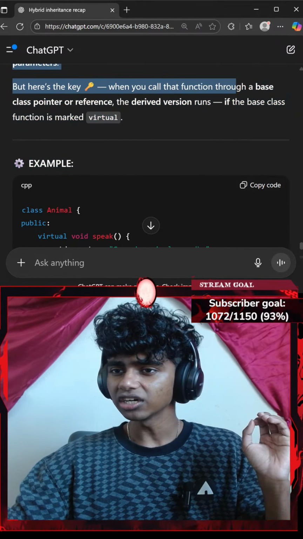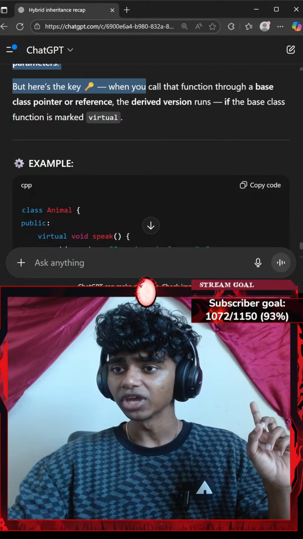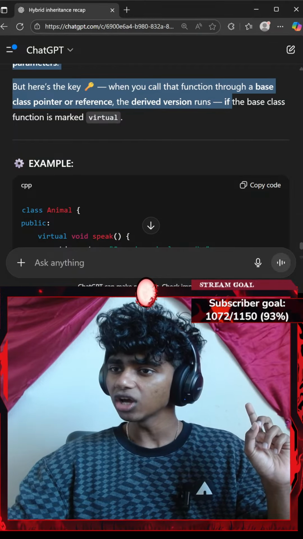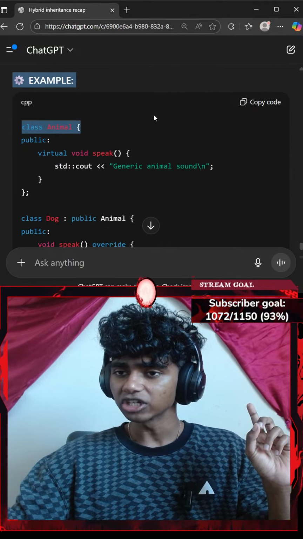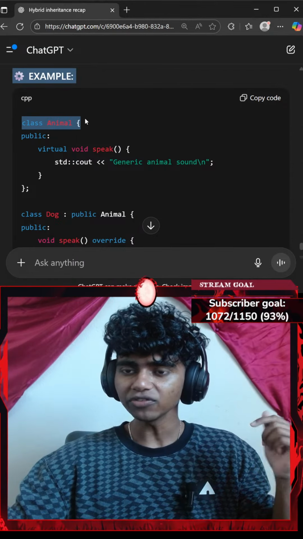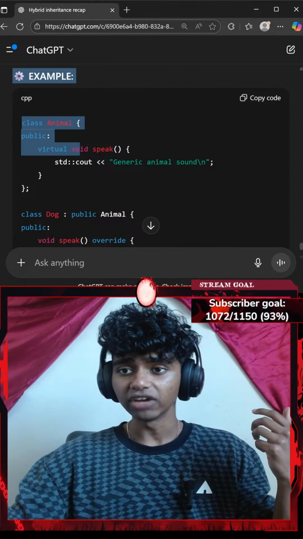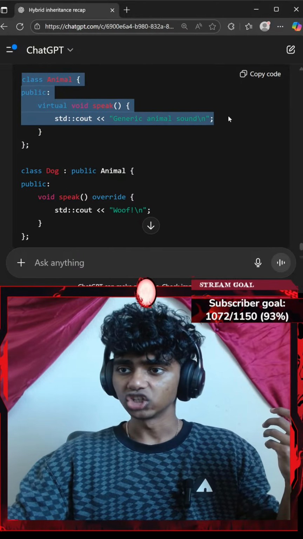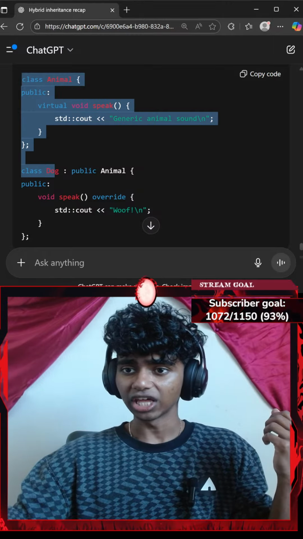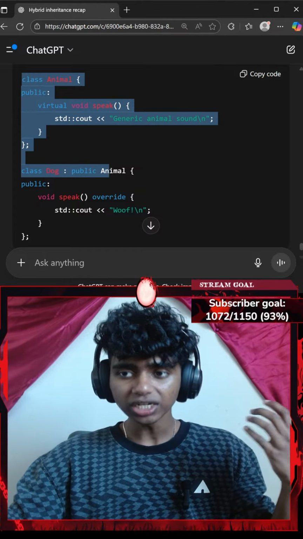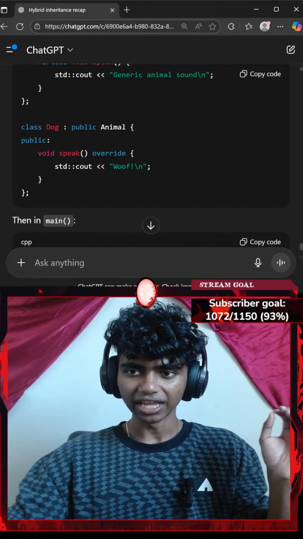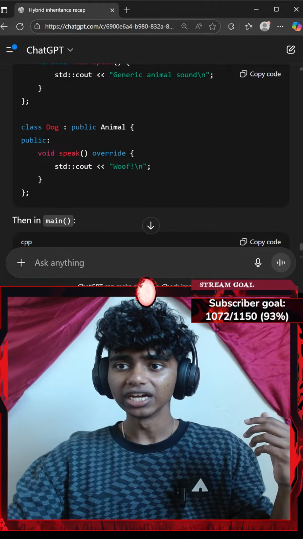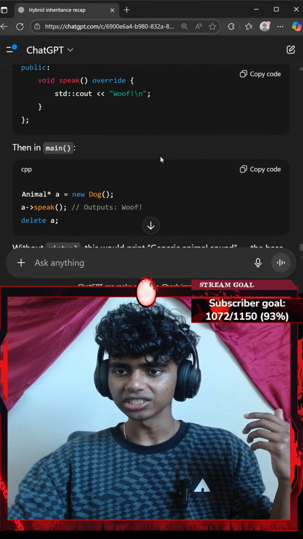Here's the key. If you call that function through a base class pointer or reference, the derived version runs if the base class function is marked as virtual. Okay, so for example, we create an Animal class with a virtual void method that has a standard console output that says something like generic animal sound. Then we create a Dog class that inherits all the public content from my Animal class, and it has a void speak method, and it uses the override keyword to override this standard console output with that standard console output.